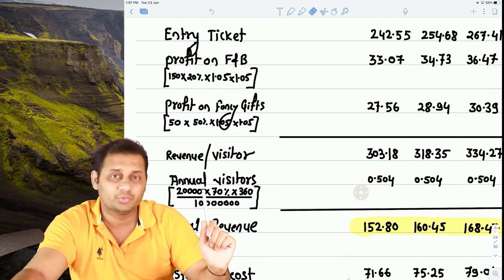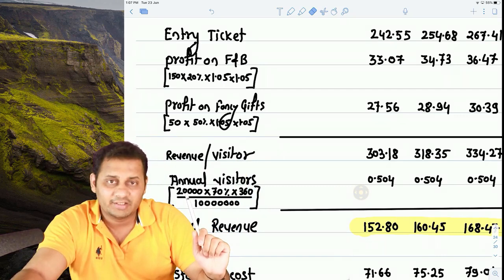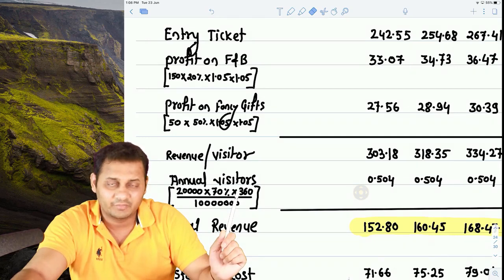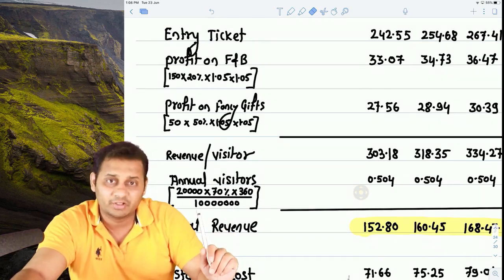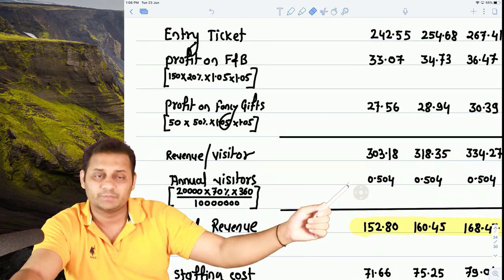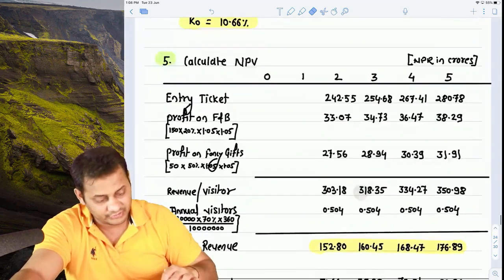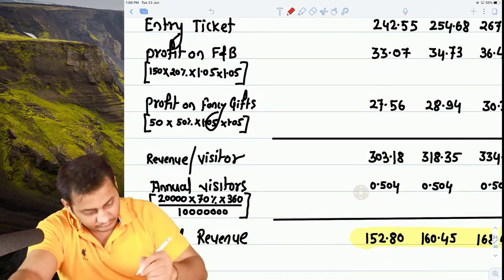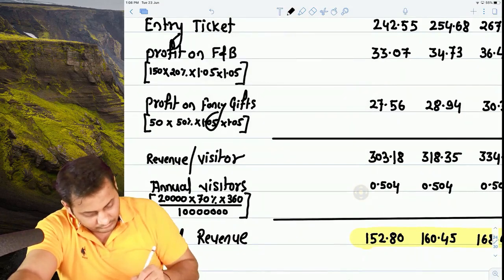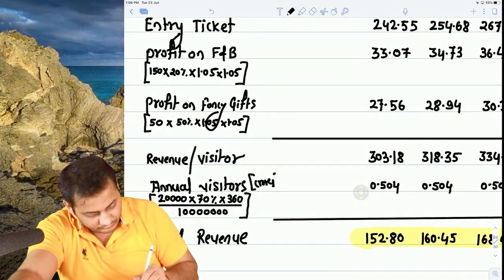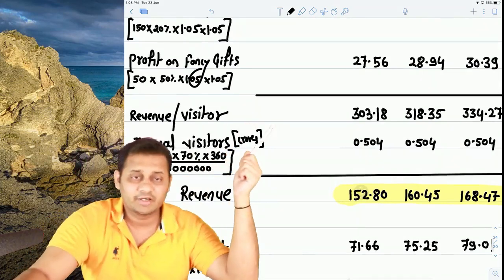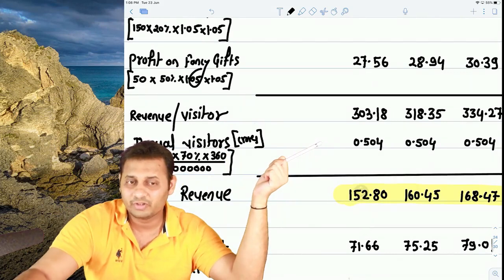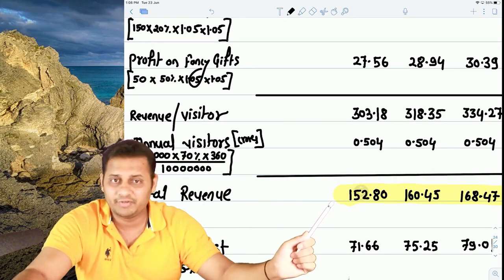Now how much is the total visitors per annum? 20,000 is the capacity, 70% can visit every day, so 14,000 into 360, that's the total visitors, divided by 1 crore, that's the total visitors in crores, 0.504. So this is not rupees in crore, this is also in crores. Okay, so per visitor revenue is 303.18, and total visitors are 0.504 crores every year. So every year's revenue will be this.